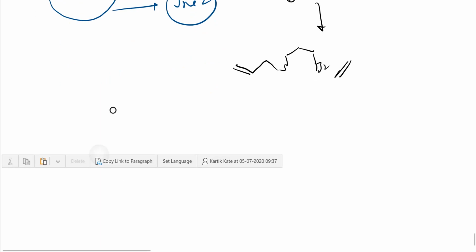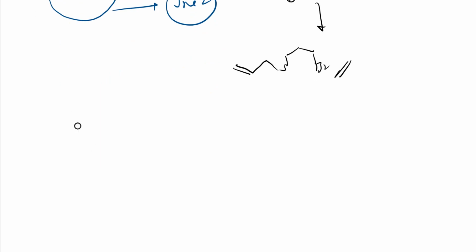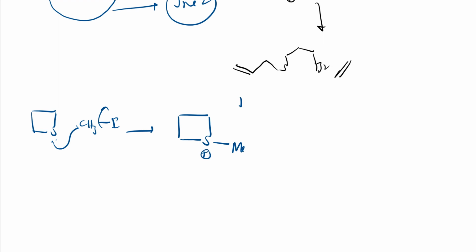Right. So next, if we do alkylation, then what happens? So this is our thietane, to this I am doing alkylation. So SN2 reaction, simple. So sulfur gets positive charge and this methyl, and here iodide. So what happens? It will again open the ring. Instead of writing like this, I can write a three carbon chain now, and here iodine I can write, and here methyl I can write.